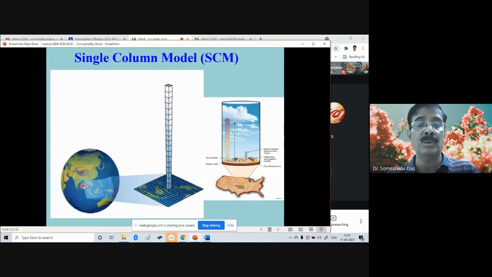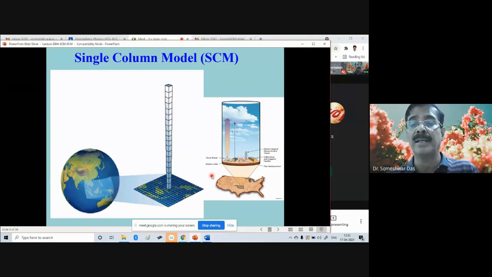Let's say this is the projection of a part of the Earth's surface. A small part of the Earth's surface is projected here like this, and then each grid box of this surface is representing one column of the atmosphere. This is the one column of the atmosphere. That's why the name comes single column model, because it is a single column of the model. Now, within this single column of the atmosphere, we consider whatever physical processes are possible.